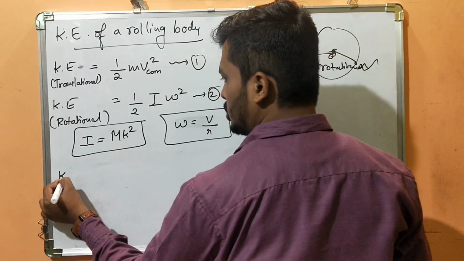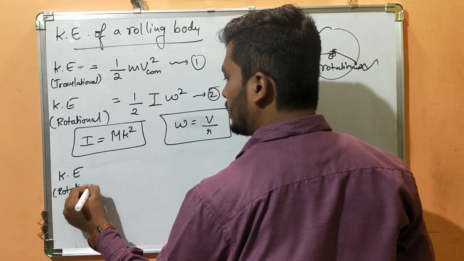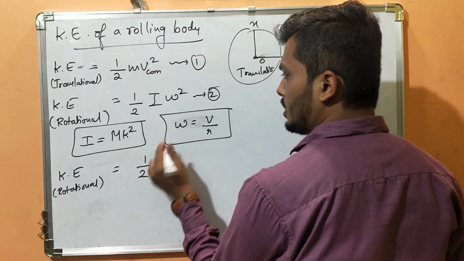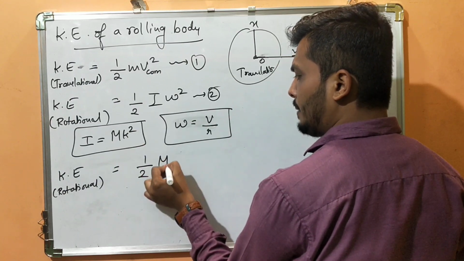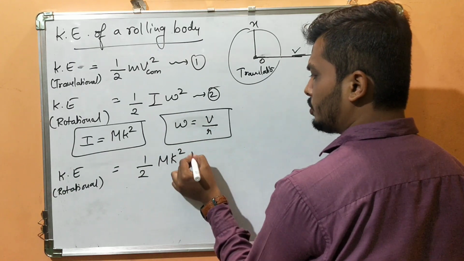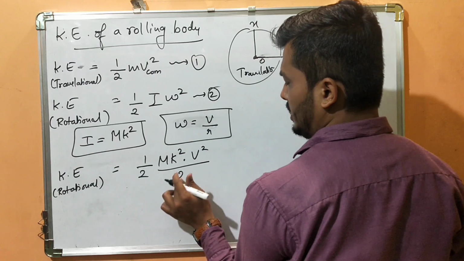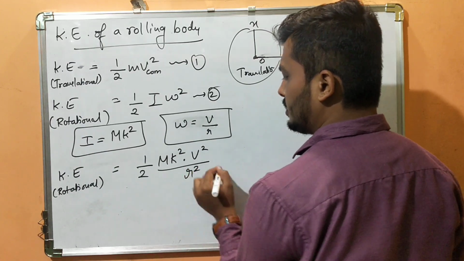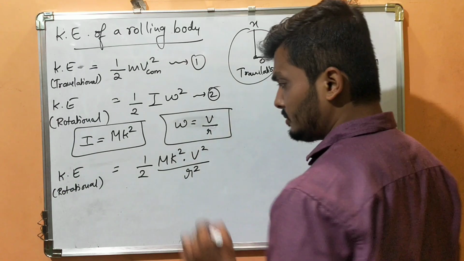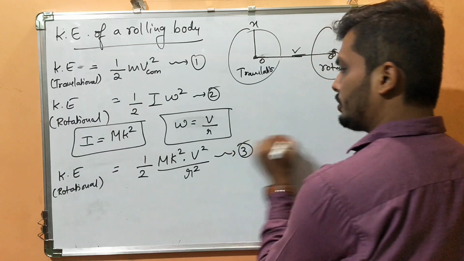So once we substitute, the rotational kinetic energy is 1 by 2, instead of I I write mk square, into, instead of omega square I write v square by r square. Are you understanding? Okay. So this is my kinetic energy. This will give you equation number 3.